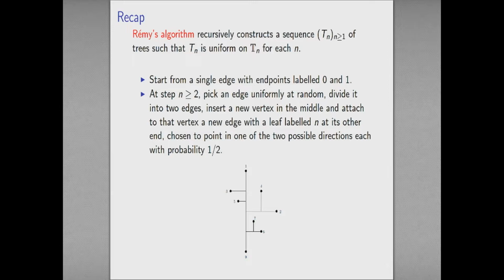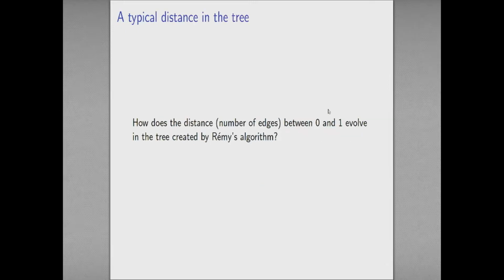So let's just recap how we did that. We started with a single edge between vertices labeled 0 and 1, and at each subsequent step, we picked an edge uniformly at random, inserted a new vertex in its middle, added a new edge to a new leaf, and then did that with probability half either side of the edge that we picked. Okay, so let's think about how the distance between the vertices labeled 0 and 1 evolves.